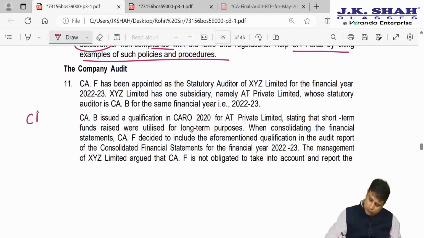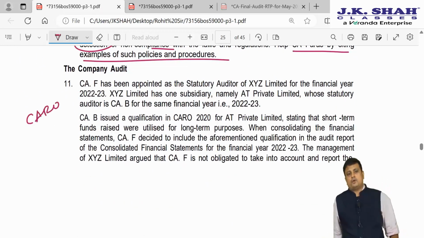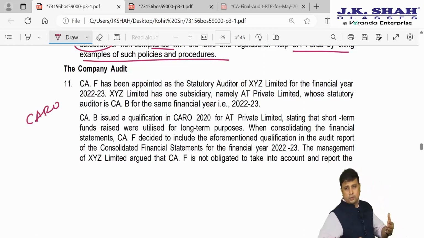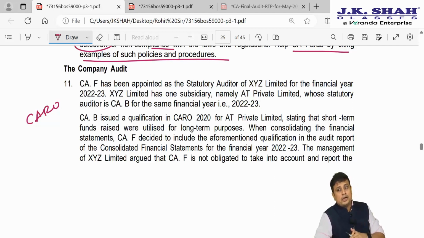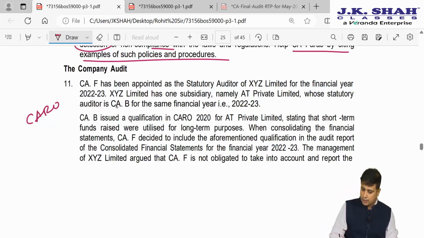Next, CARO. So they have framed a good question here, a non-repetitive question which we have not done earlier. So I would suggest going through this particular question. CA F has been appointed as statutory auditor of XYZ Limited for the year 2022-23. XYZ has one subsidiary named AT Private Limited, whose statutory auditor is CA B. So CA F is the auditor of the holding company and CA B is the auditor of the subsidiary.